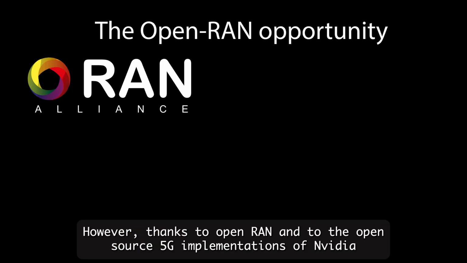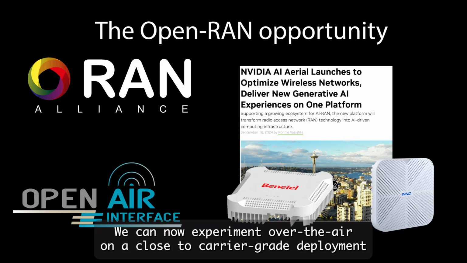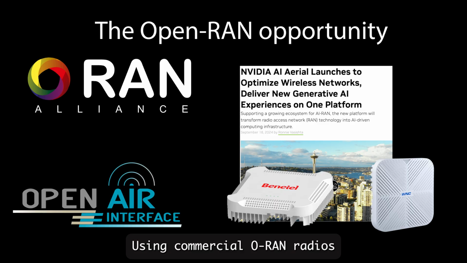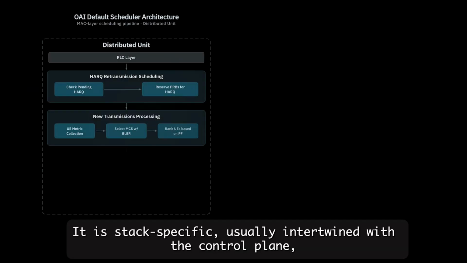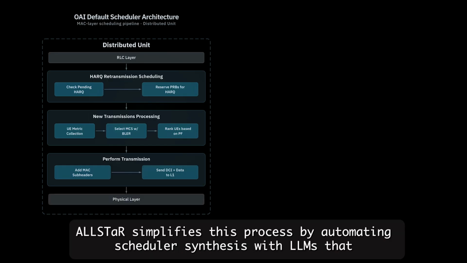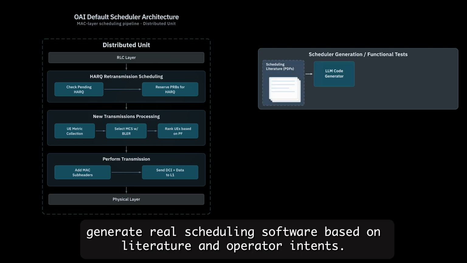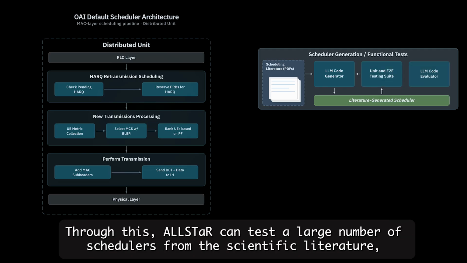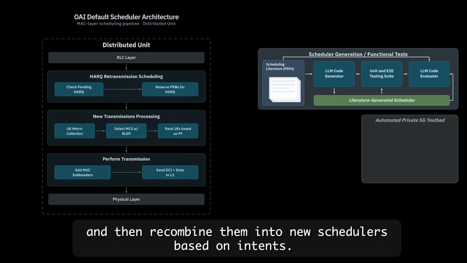However, thanks to Open RAN and to the open-source 5G implementations of NVIDIA Aerial and OpenAirInterface, we can now experiment over the air on a close-to-carrier-grade deployment using commercial O-RAN radios. Nonetheless, the scheduler is very hard to implement. It is stack-specific, usually intertwined with the control plane, yielding a huge implementation burden. ALLSTAR simplifies this process by automating scheduler synthesis with LLMs that generate real scheduling software based on literature and operator intents. Through this, ALLSTAR can test a large number of schedulers from the scientific literature and then recombine them into new schedulers based on intents.